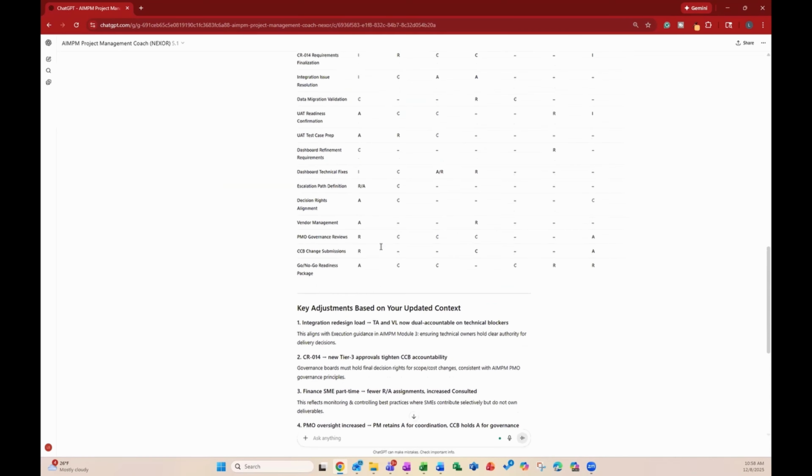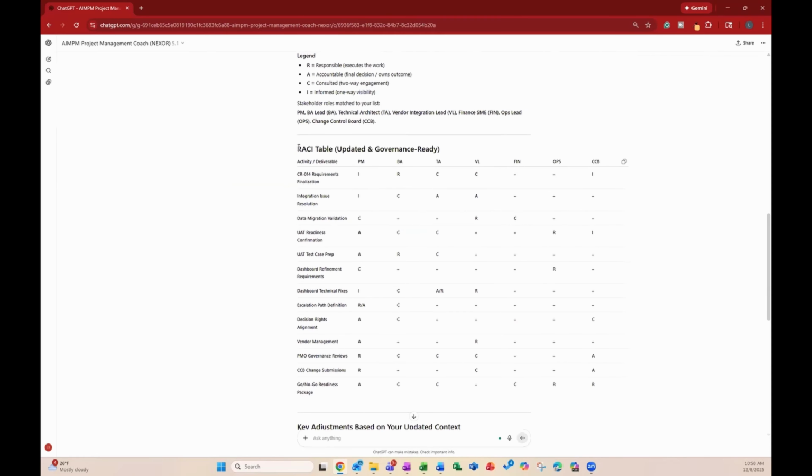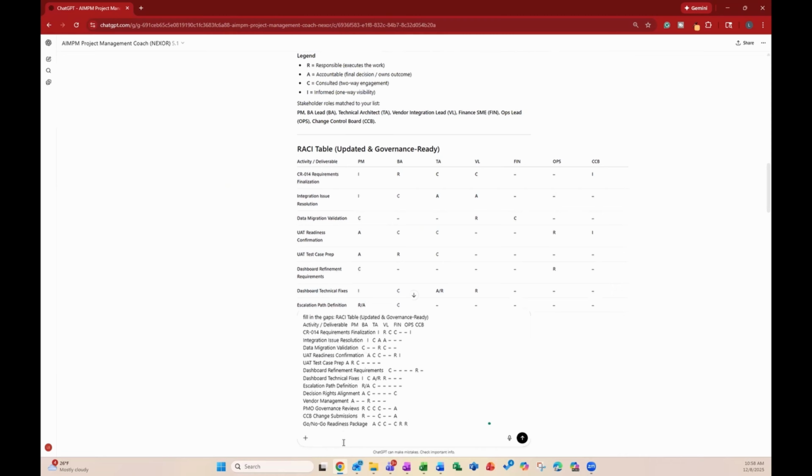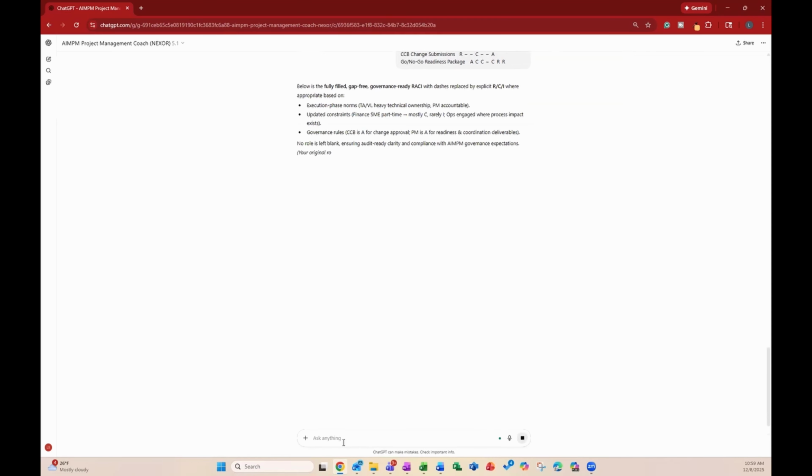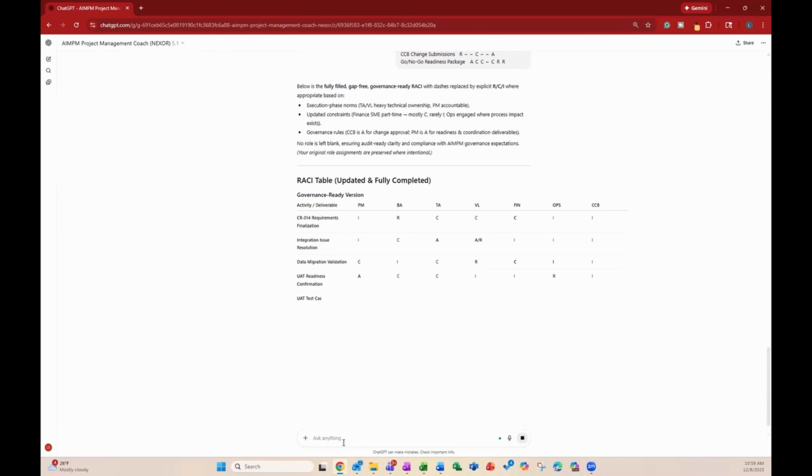All right, now, here's one thing I can do. I can come up here, copy this in, and say fill in the gaps. What AI will do is it'll fill out these gaps according to its best guess. This you may need to validate, right? So you may need to go back to your team and say, hey, I redrafted the RACI matrix. I want to make sure based on the last inputs that we have that all of these roles are accurate.